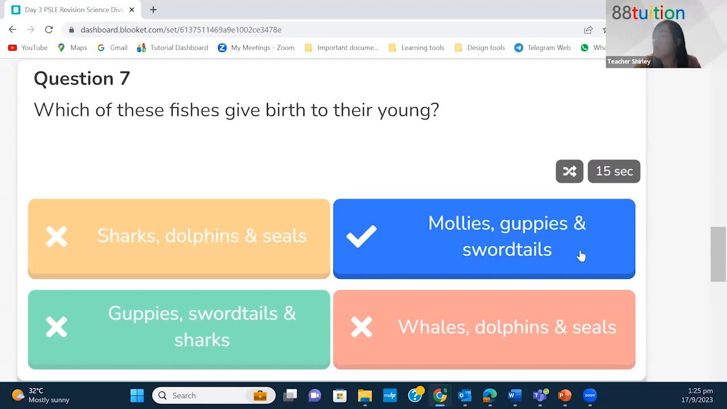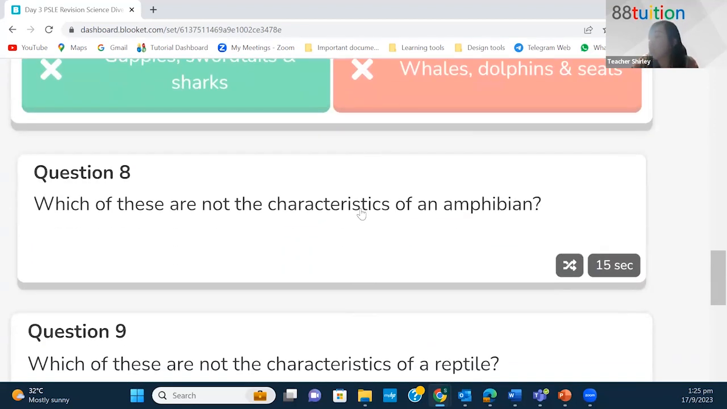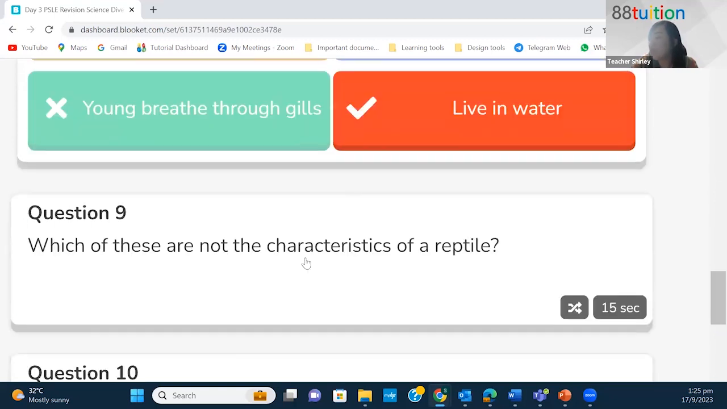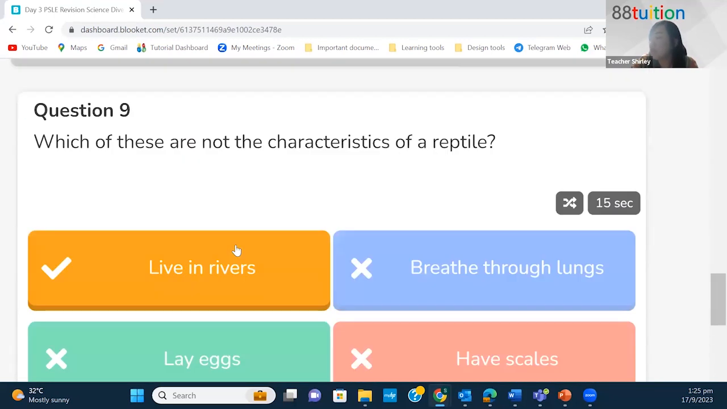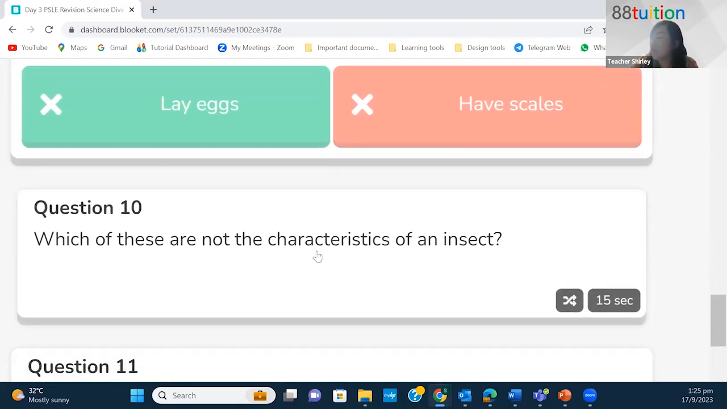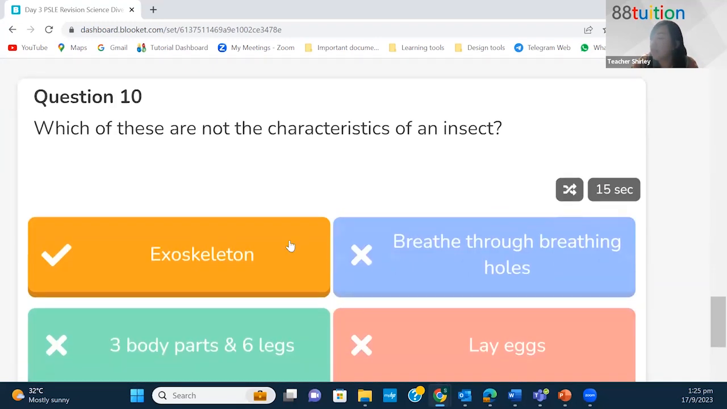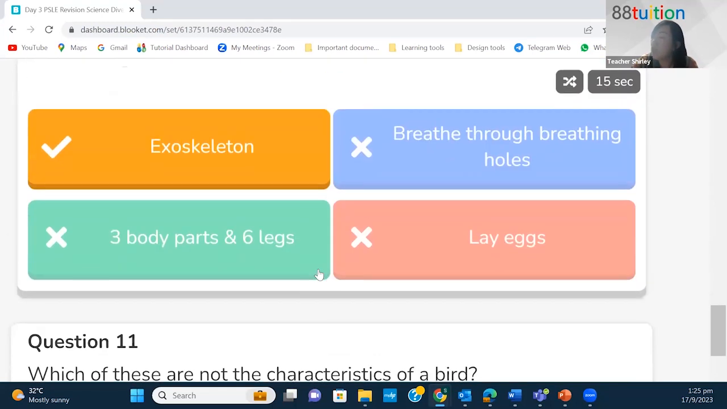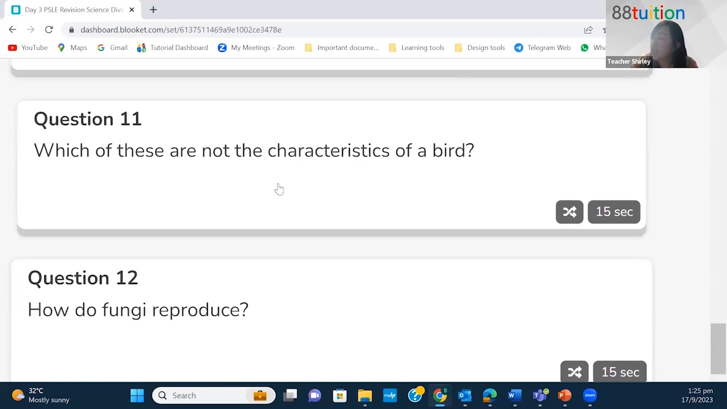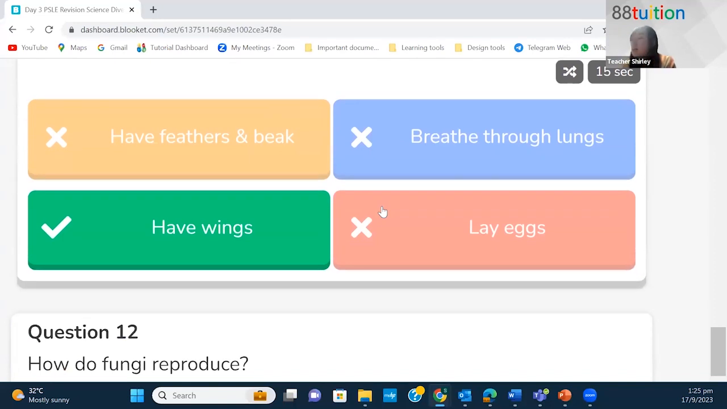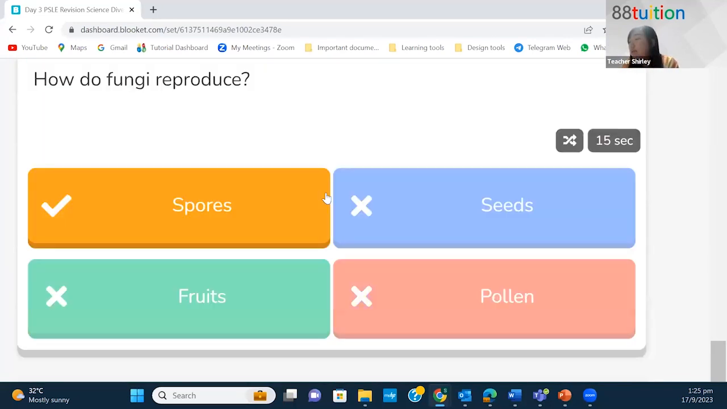Okay, then next one is which of these are not the characteristics of an amphibian? Live in water. Which of these are not the characteristics of a reptile? They live in rivers. All these are not the characteristics, yeah? Which of these are not the characteristic of an insect? Exoskeleton. Not all insects have exoskeleton. Okay, which of these are not the characteristic of a bird? Have wings. Okay. How do fungi reproduce?